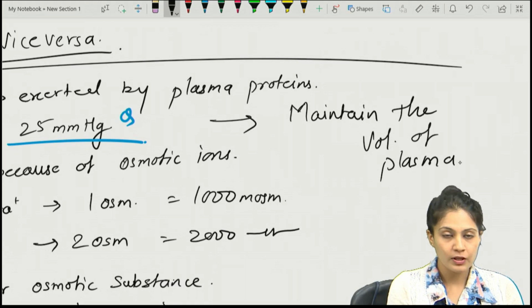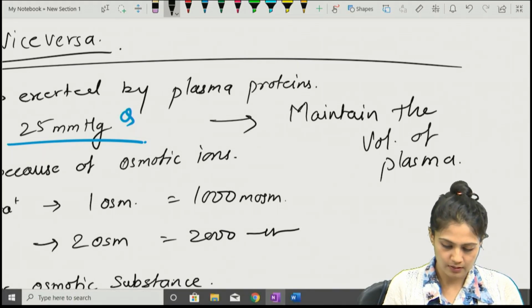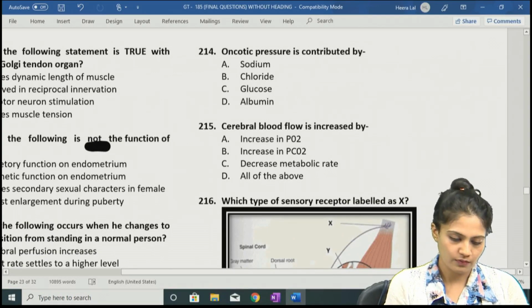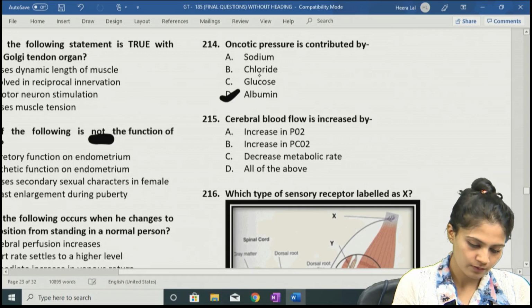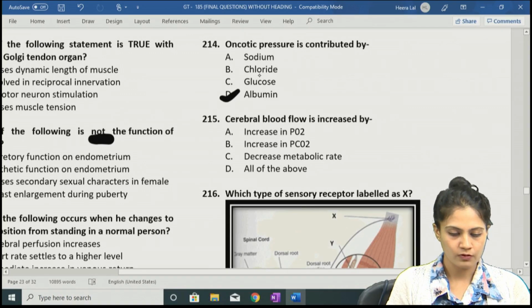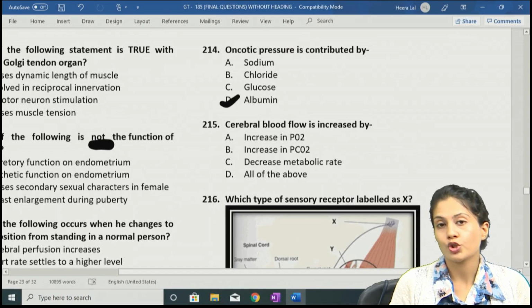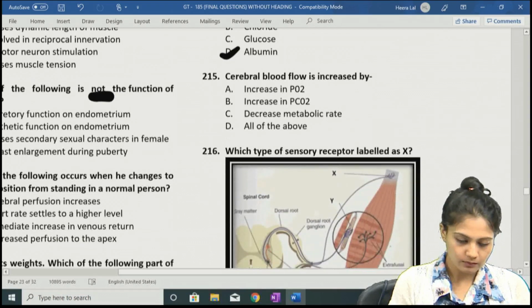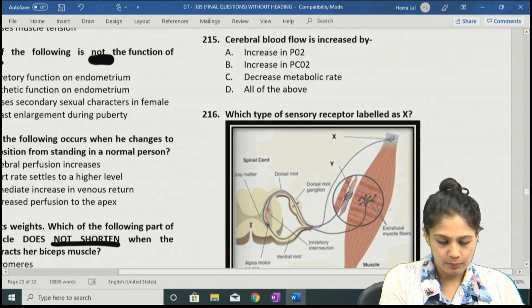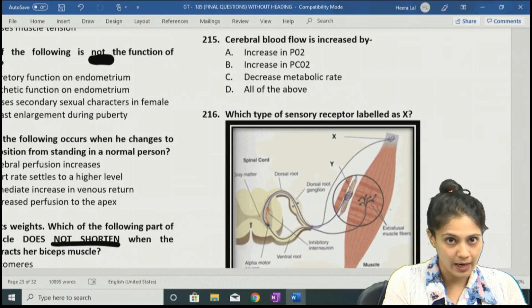So the oncotic pressure is basically a function of the albumin, which is a type of plasma protein. So the answer to question number 214 is albumin, option D. Let's move on to question number 215: the cerebral blood flow is increased by.